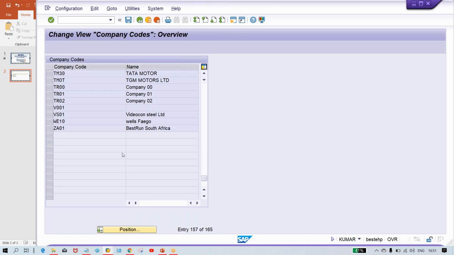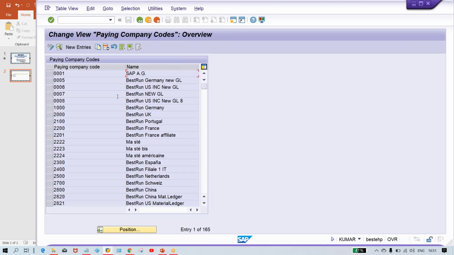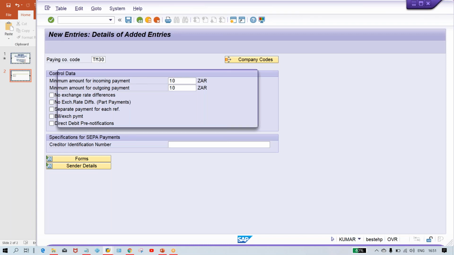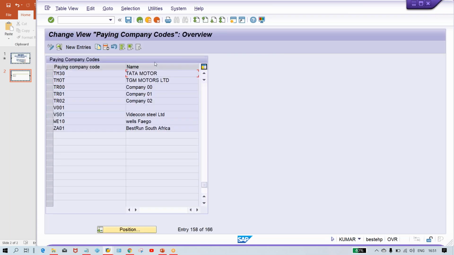So now here, paying company code. Again click on new entry, and here also you have to give TM30 and minimum amount. You can give any minimum amount, guys, 10 rupees, and minimum amount here also 10 rupees, and just save it. Minimum configurations here also we have done. And then after, what next?